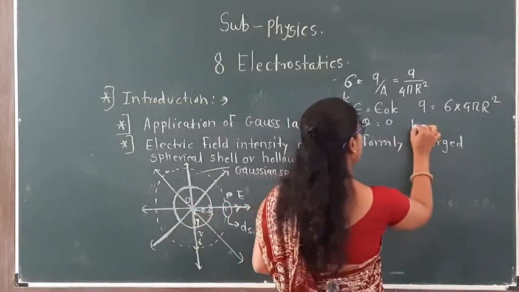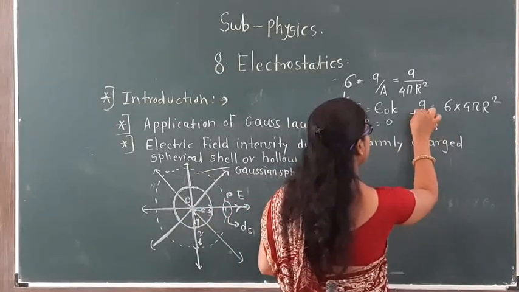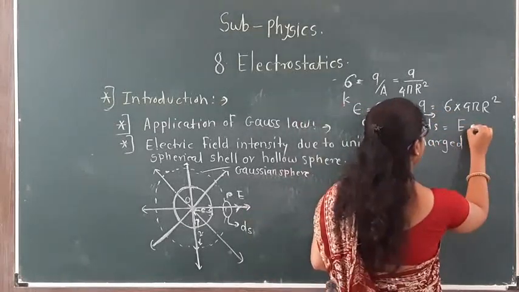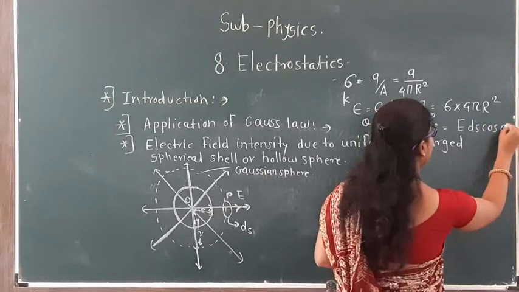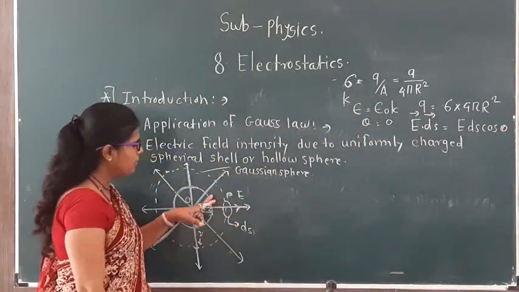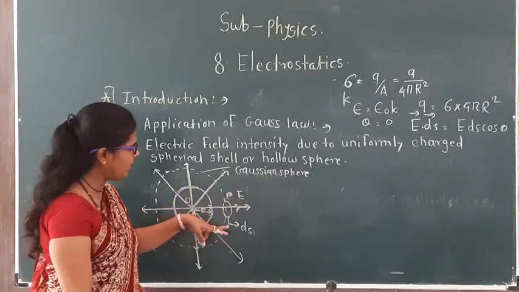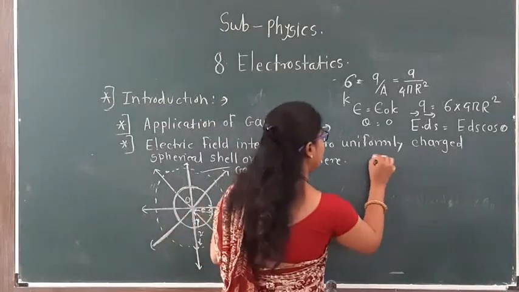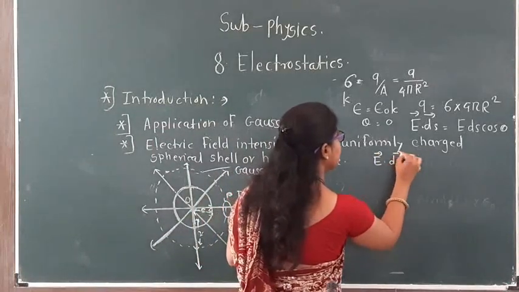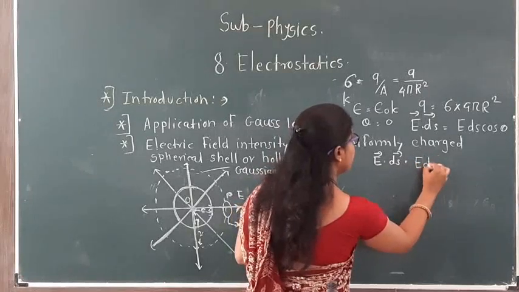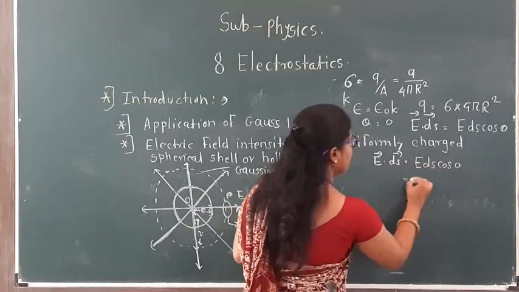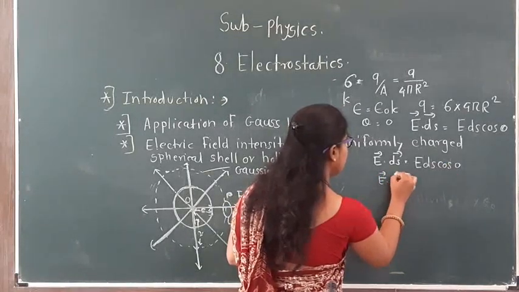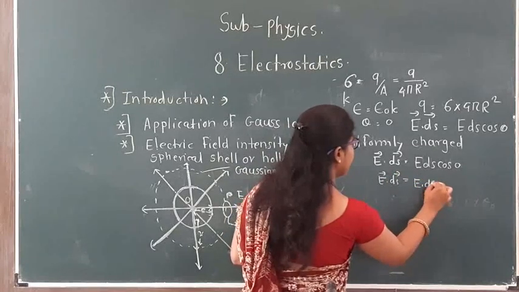So vector E dot vector ds is equal to E ds cos theta. The angle between the direction of the electric field and the small surface area is 0. So vector E dot vector ds is equal to E ds cos 0. Cos 0 is 1, so we get vector E dot vector ds is equal to E ds.